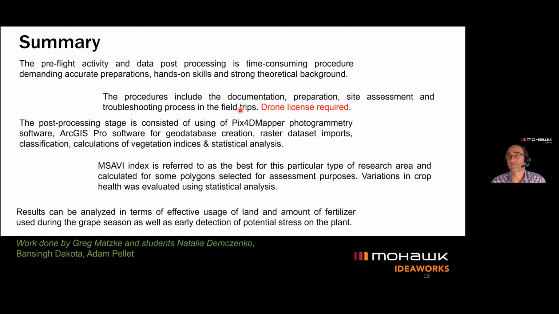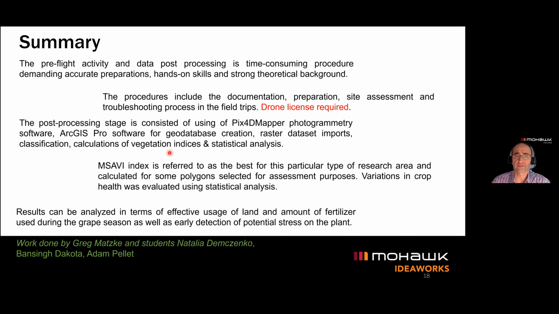And obviously, for now, we have to have a valid license. Most of the areas in Hamilton and Toronto are classified airspace, so we have to have the advanced license. The post-processing stage was done by using different software packages. In this case, we used the Pix4D Mapper. Then we used ArcGIS Pro for analytics and for fine-tuning, cleaning the undesired grass patches between the grape plants.